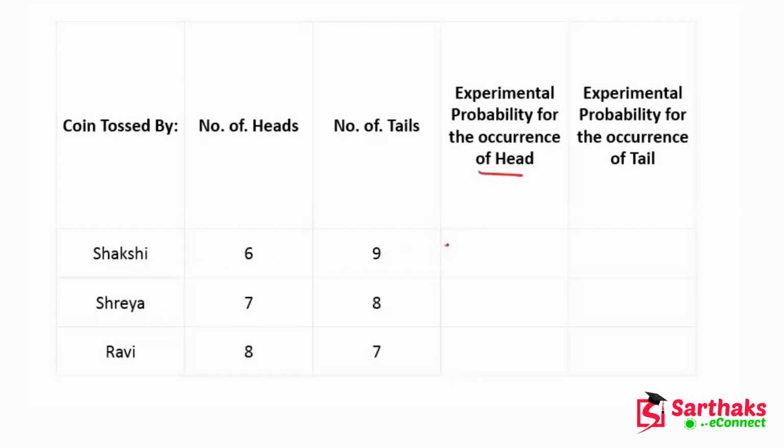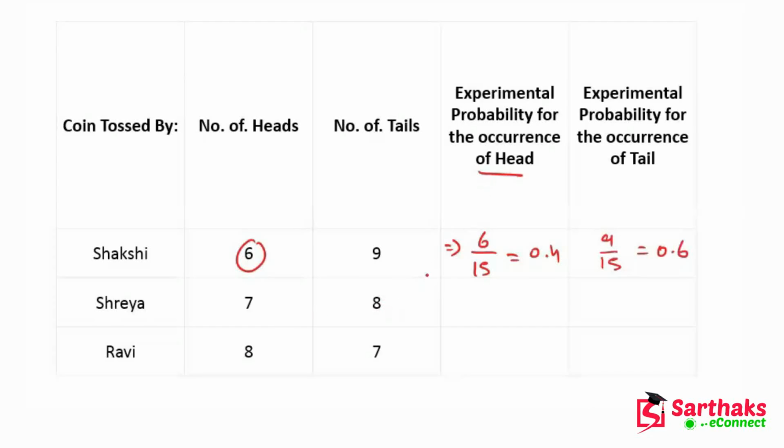In the case of Sakshi, the number of heads is 6, and the total number of trials is 15. So this is 6 upon 15, which is equal to 0.4. In the case of tails, this will be 9 upon 15, which is equal to 0.6. I hope you get this point.